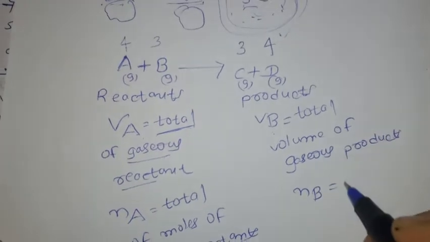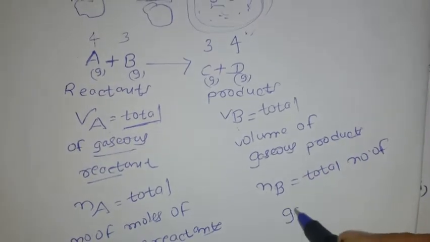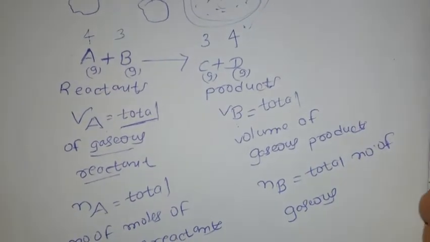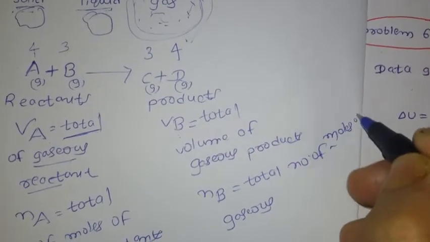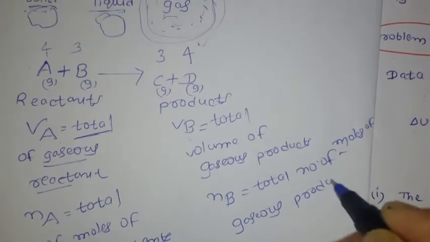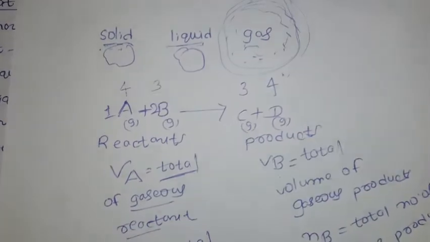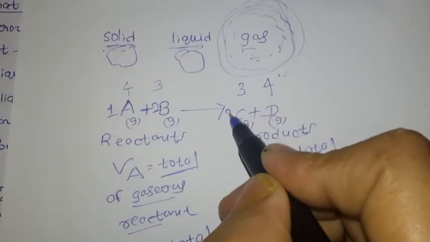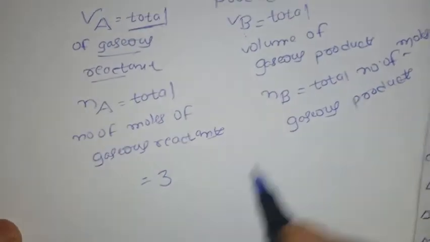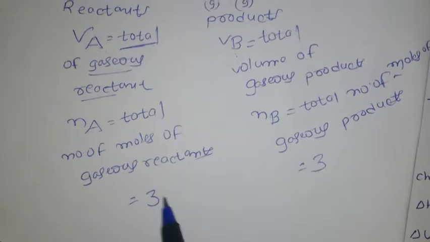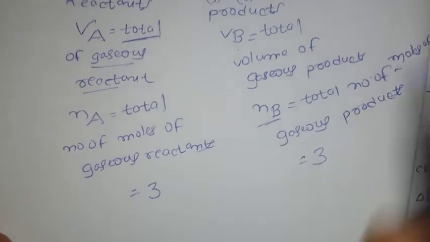Total number of moles of gaseous products. You have to take the moles here. So what's the meaning of this? For example, I have 1 mole of this one and 2 moles of this one. Next, you gather maybe 2 moles and 1 mole. So total number of moles here, how much? In the case of reactant we have 3. In the case of product also we have 3. So the total number of moles of gaseous reactant is Na, and the total number of moles of gaseous product is NB.